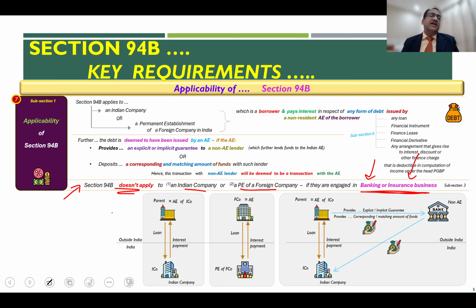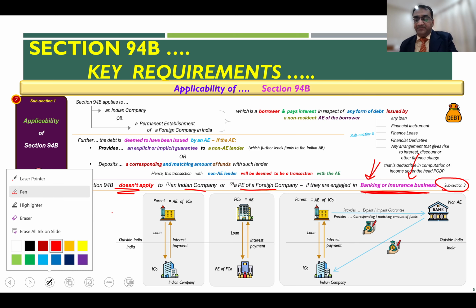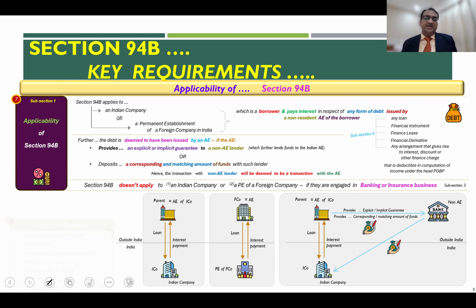So the limitation of interest will not be applicable for such companies working in the banking or insurance sector. This is again in subsection 3. This has been clarified by Section 94B. That's how you have to look at it.